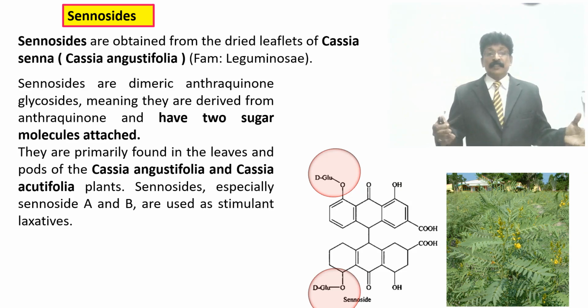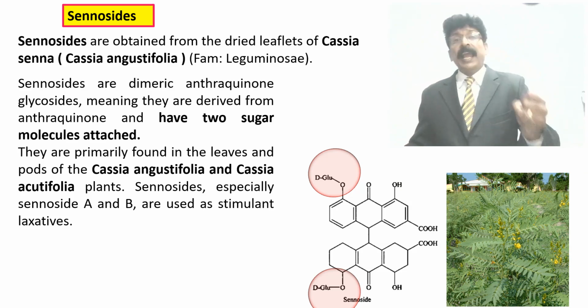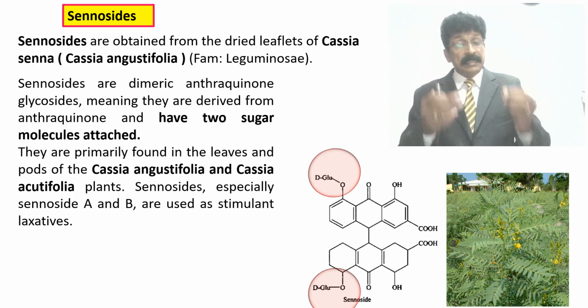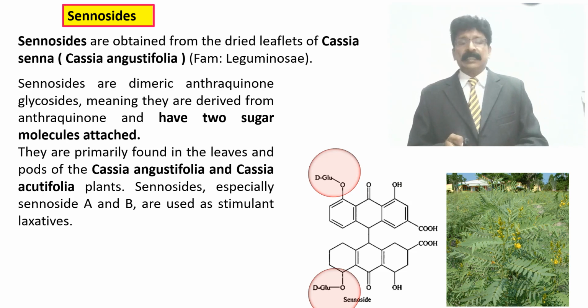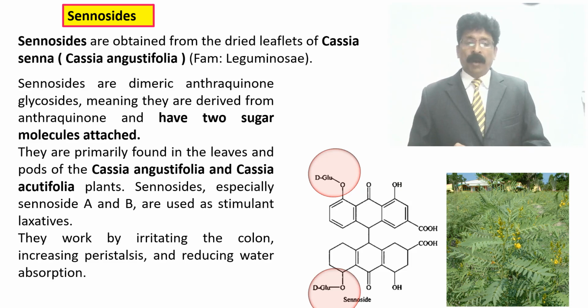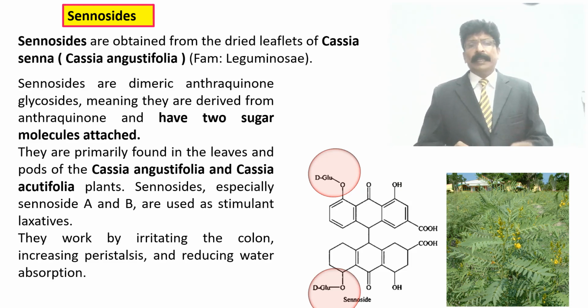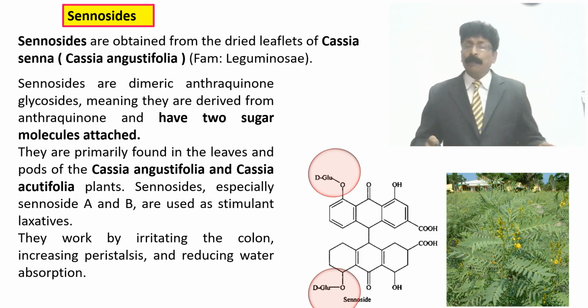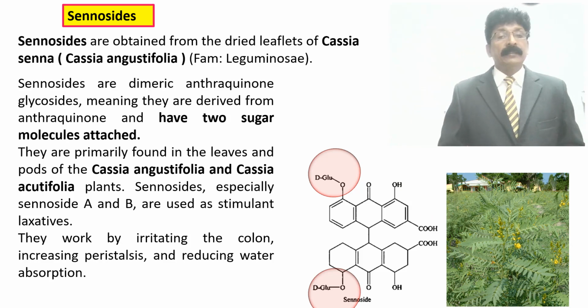Sennosides, especially sennoside A and sennoside B, are used as stimulant laxatives. They stimulate the movement of the bowel by irritating the colon, increasing peristalsis and reducing water absorption.